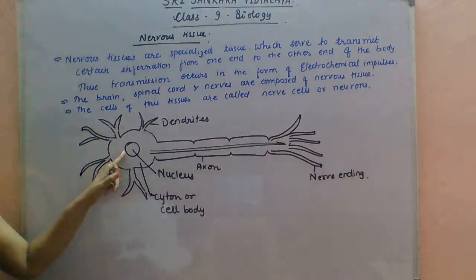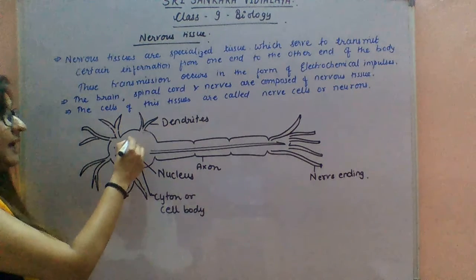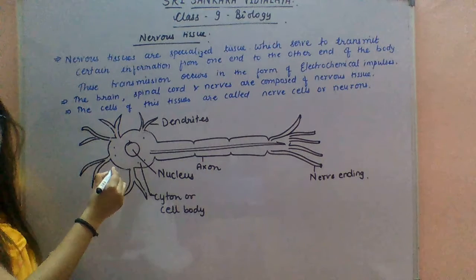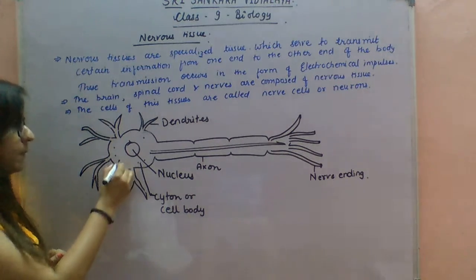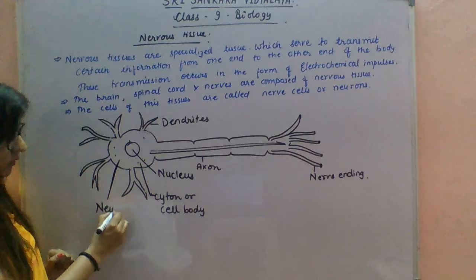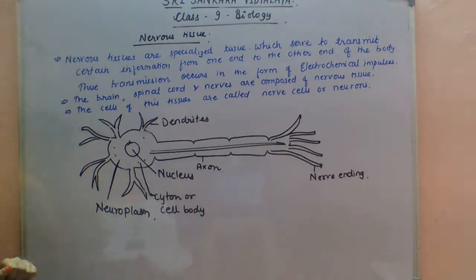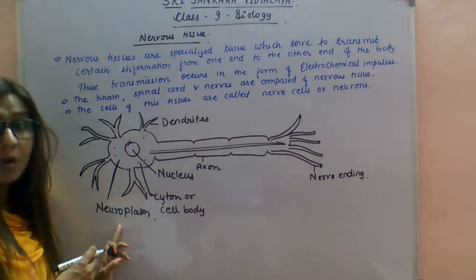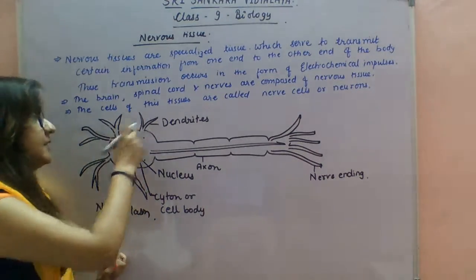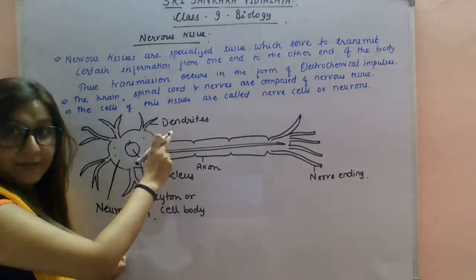The cytoplasm inside the cell body is called neuroplasm. Clear? This hair-like structure is called dendrites.